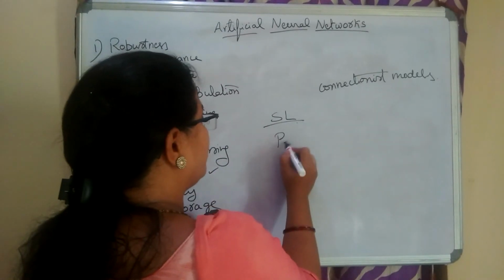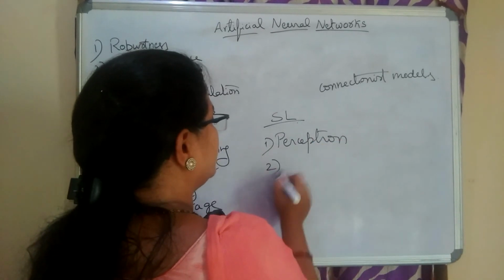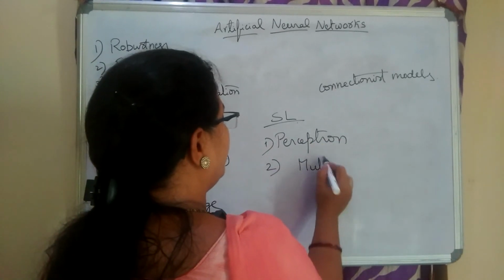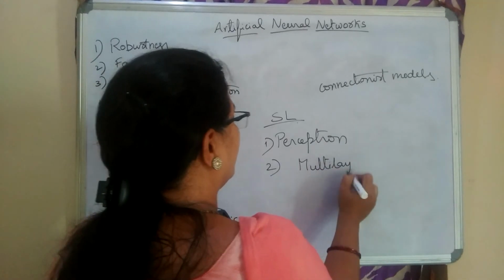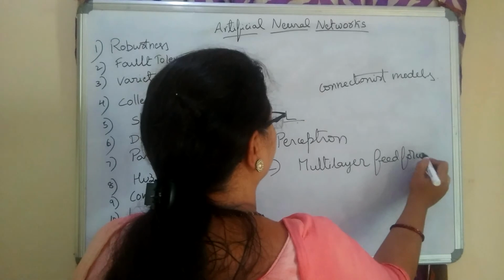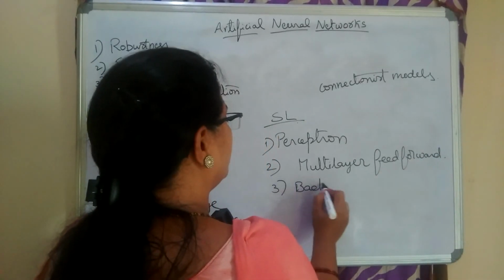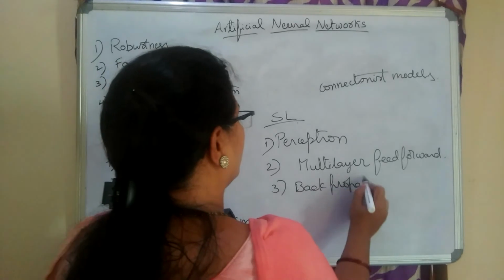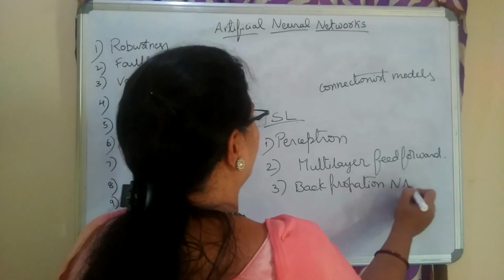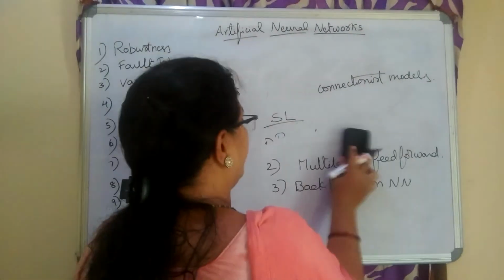For supervised learning, we have the first one, perceptron. Number 2, multi-layer feed forward, back propagation. Like that, we have various kinds of neural networks for supervised learning.